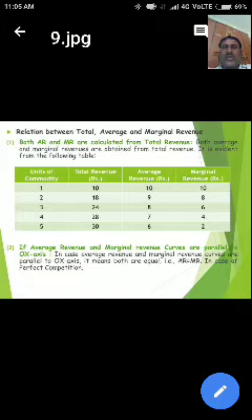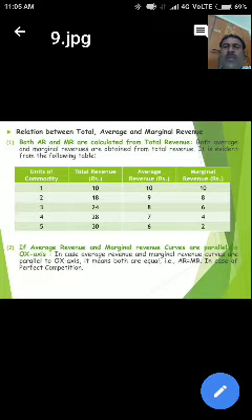Marginal revenue is equal to change in total revenue by change in quantity of output sold. Here total revenue 10 minus 0 by 1 minus 0 is equal to 1, so 10 by 1 is equal to 10 only.